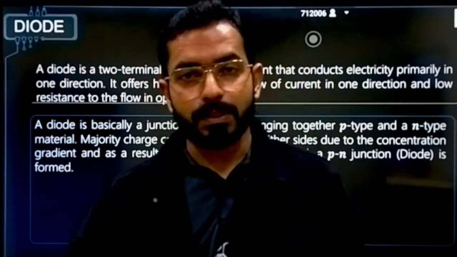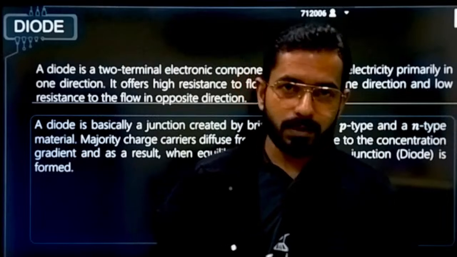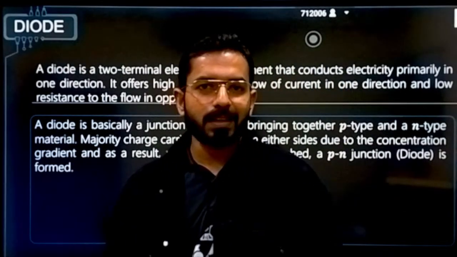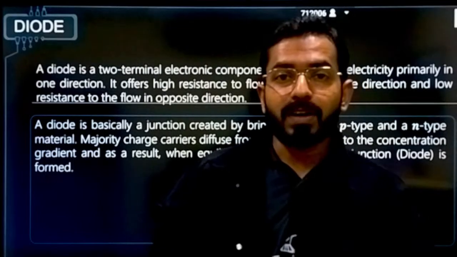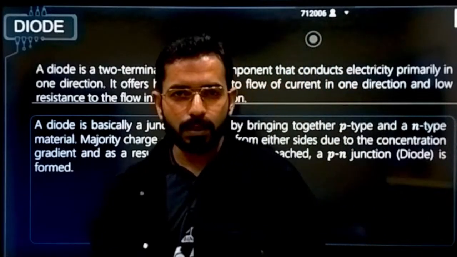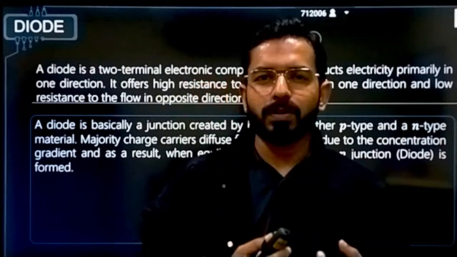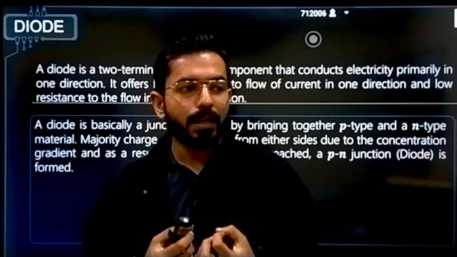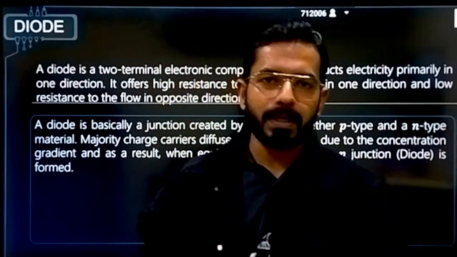Then further we have seen types of semiconductor, intrinsic and extrinsic semiconductor. What is intrinsic? Intrinsic semiconductor is nothing but a pure semiconductor. And extrinsic semiconductor is a doped semiconductor. What is doping? Doping is adding some kind of impurities in your crystal or in your lattice, and that is called a doped semiconductor.